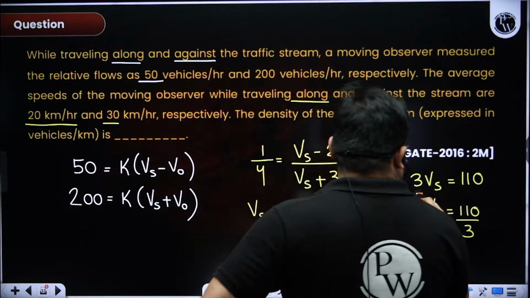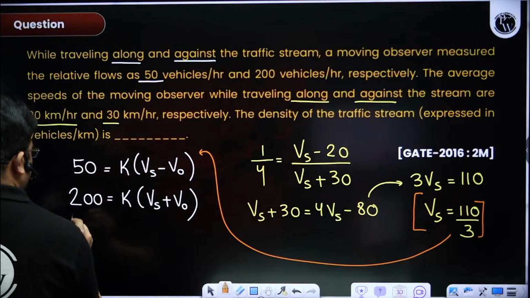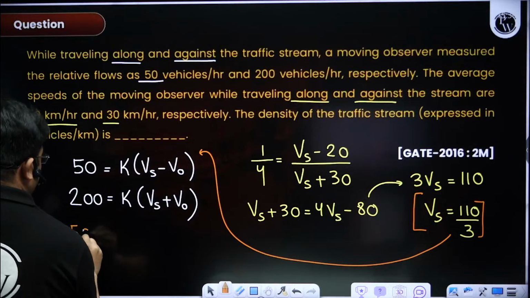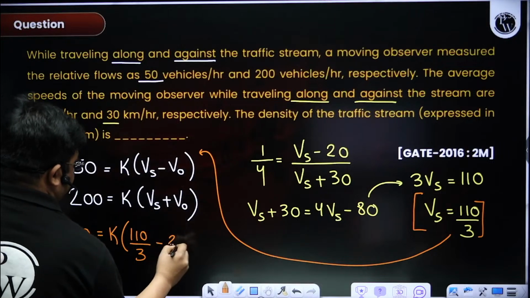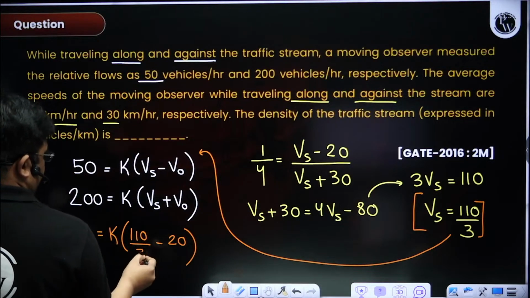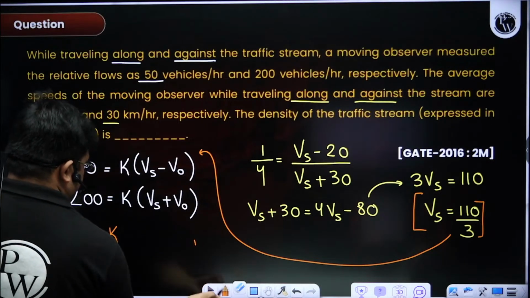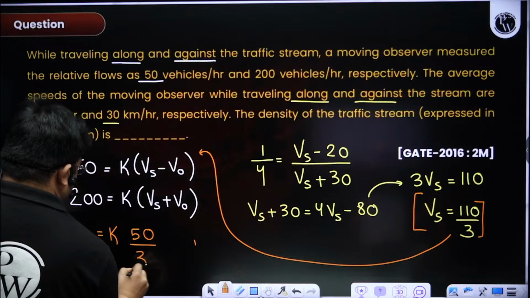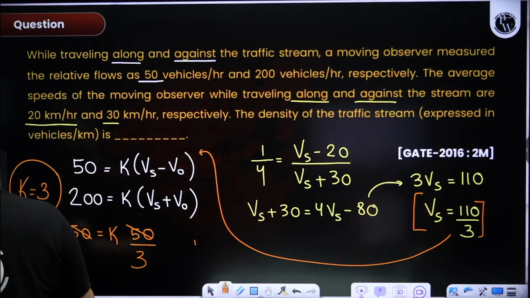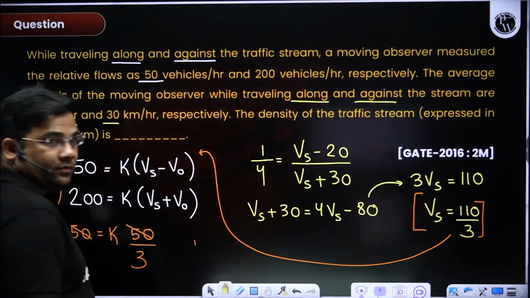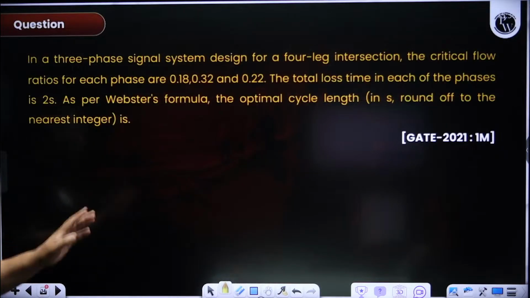So from here, if I want to find out K, I can put in any one of the equations. Suppose this equation, so 50 is equal to K, Vs is 110 by 3 minus V naught is 20. So this will give me 60, so this will become 50 by 3. So K will be equal to 3. Okay. Next question. Now we will solve some questions from Webster.